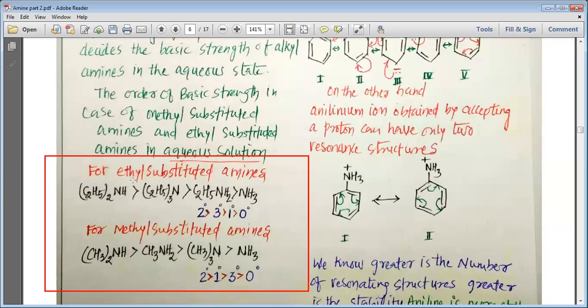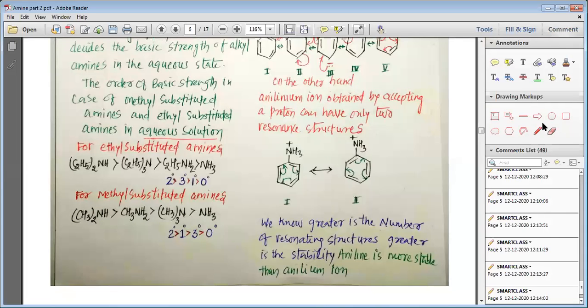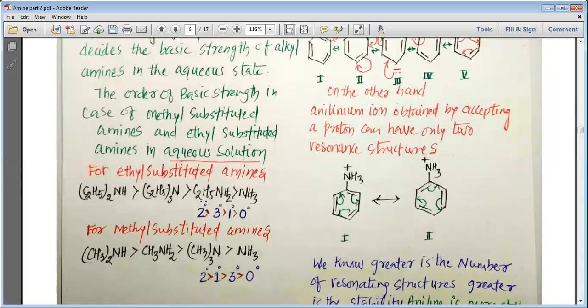For ethyl substituted amines, the order is secondary, then tertiary, then primary, and then ammonia. Diethylamine is more basic than triethylamine, and triethylamine is more basic than monoethylamine, whereas ammonia is the least basic among all these. So you can remember this order 2, 3, 1, 0 when you have two carbons.